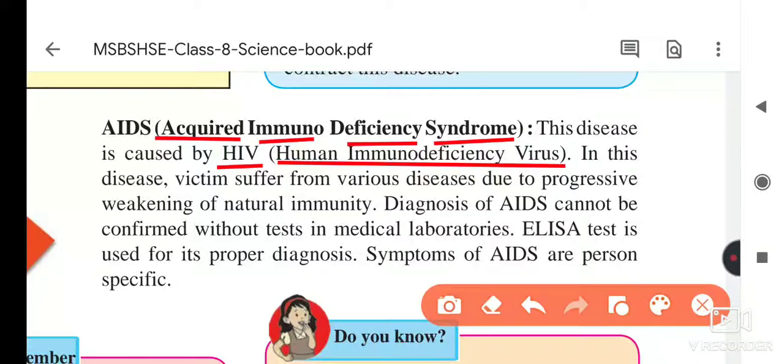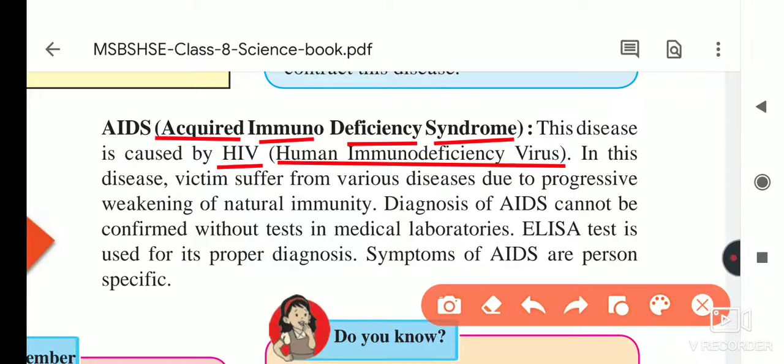Immuno: you know that when any foreign material or virus enters our body, the WBCs in our blood fight with such foreign material, the viruses, and kill them. That is their work. But this AIDS virus kills the WBCs in our body, and because of it the WBCs die.